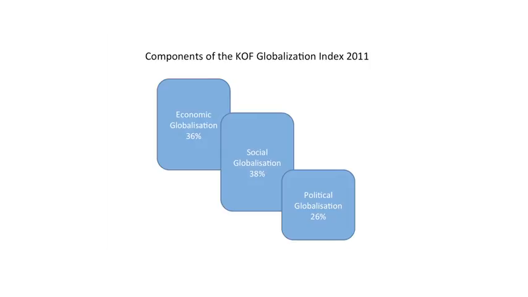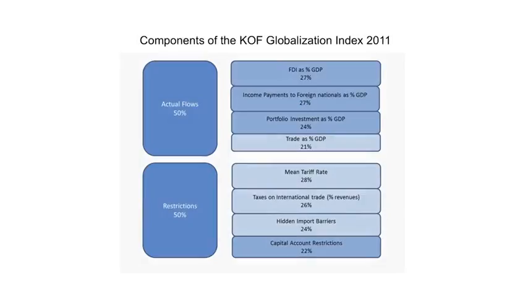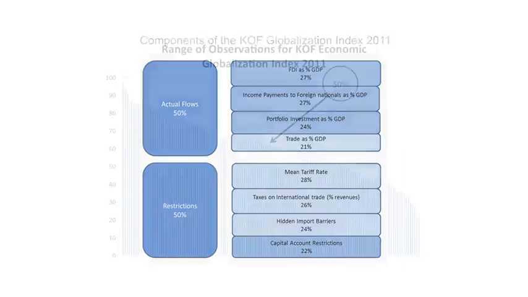Since in this course we can only handle the economic component of globalization, it's here that we're going to concentrate. Now the Economic Globalization Index has two components weighted equally. Half deals with international economic transactions and half with restrictions. I could quibble with some of the measures and the weightings. For example, I find it strange that trade should be less than a quarter of the actual flows, but count for over half of the restrictions. But basically I can live with the index as it stands.